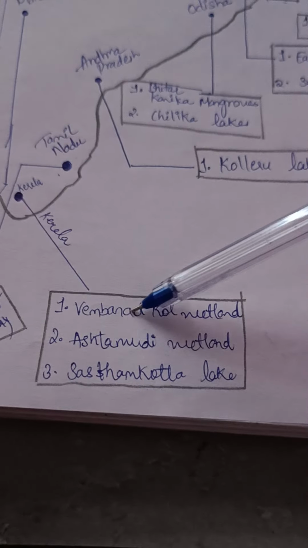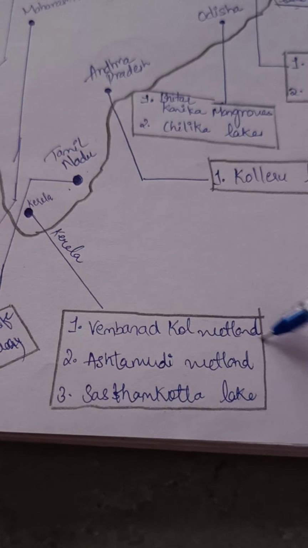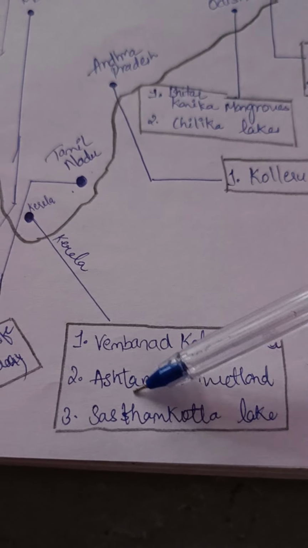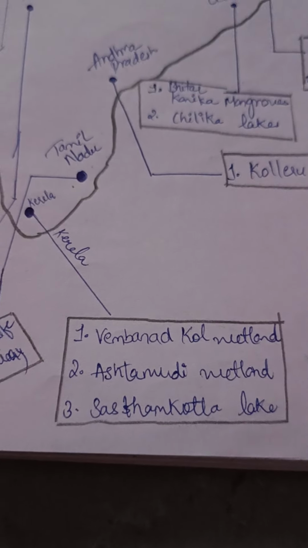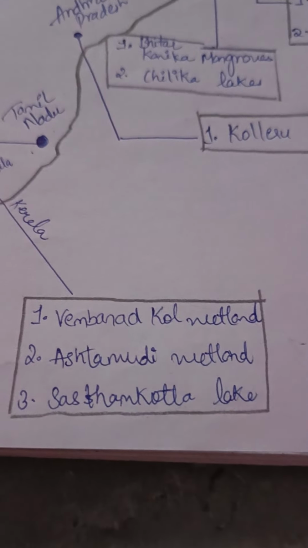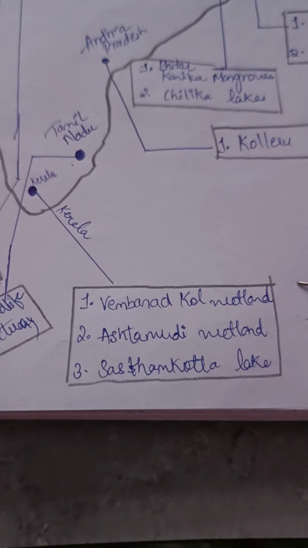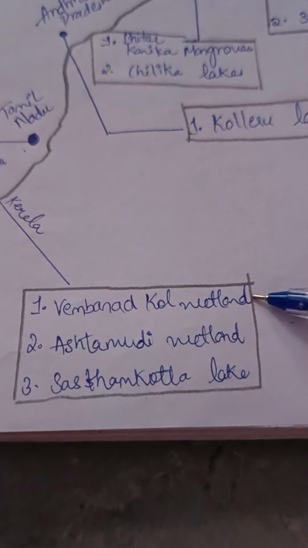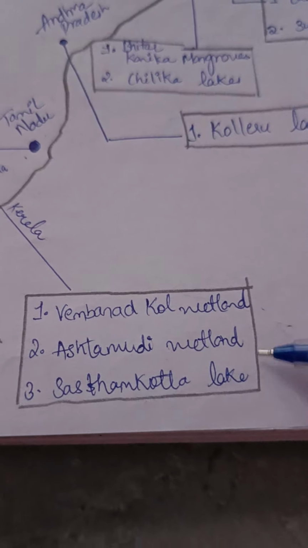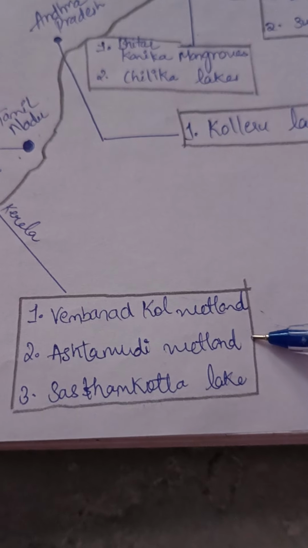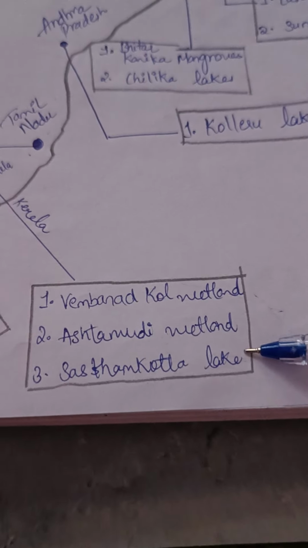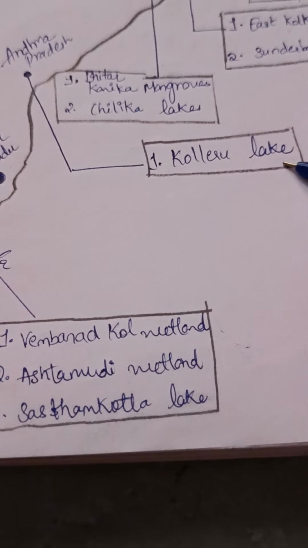In Kerala we have 3. First is Vembanad Kol Wetland, second is Ashtamudi Wetland, and third is Sasthamkotta Lake. Now we'll come to Andhra Pradesh, where we just have one, Kolleru Lake.